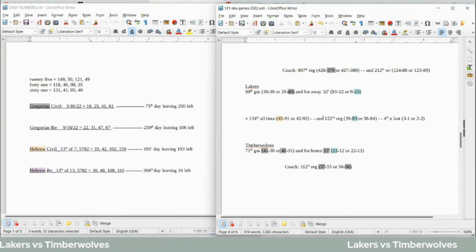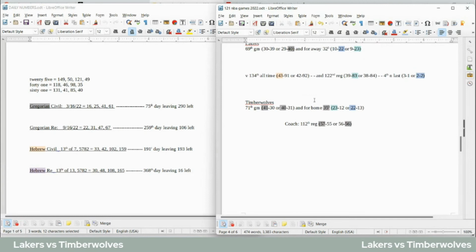Oh, one last thing here for the Lakers. It is the 122nd regular season head-to-head matchup between these two teams. Lakers could become 10-22 on the road with the win, which looks like a 122. And then Lakers would even the score 2-2, like 22 head-to-head against the Timberwolves with the win, as Timberwolves sit on 22 home wins with the loss. I can go ahead and mark that a dark blue, actually. We'll just do that, 22, 22, and 22. So those would be some numbers there for the Lakers and Timberwolves.